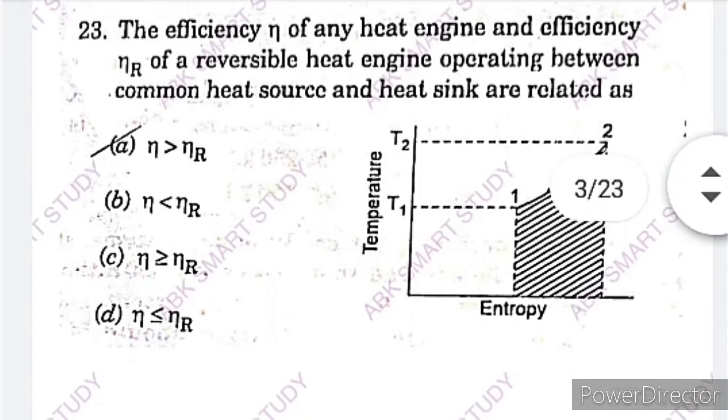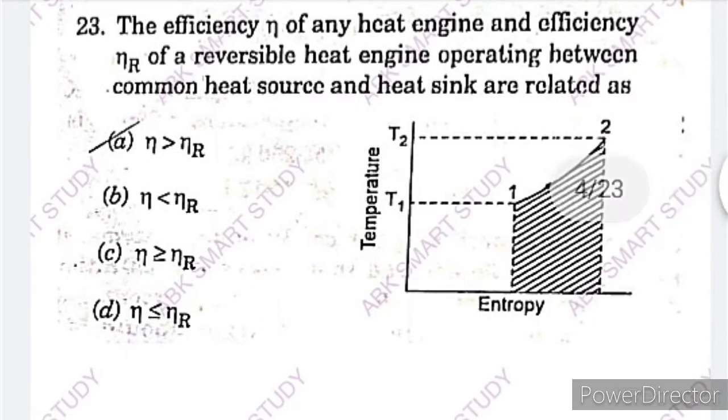The efficiency of any heat engine and the efficiency of a reversible heat engine operating between a common heat source and heat sink are related as.